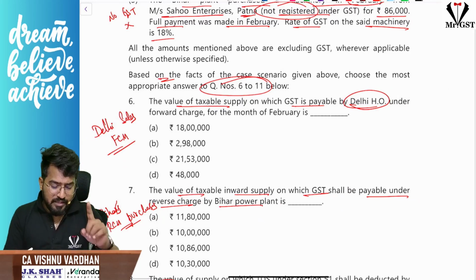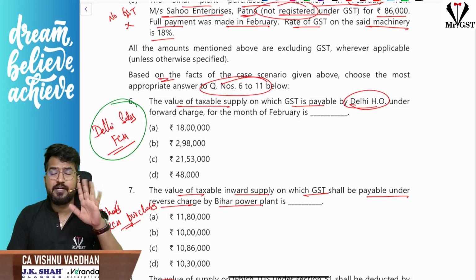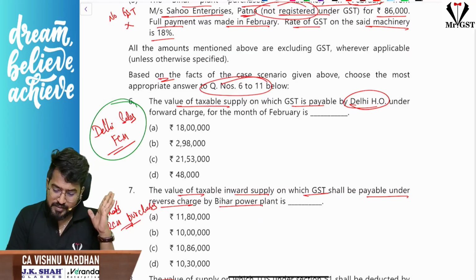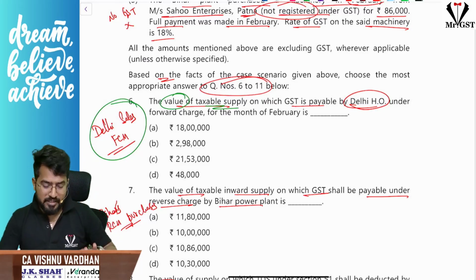Sir, you want one information regarding, we have already written here. Sir, we want information regarding Delhi sales FCM. Okay, what are the sales made by Delhi FCM? Because we want to know the value of taxable supply, not GST payable, all that stuff. Okay, sir.